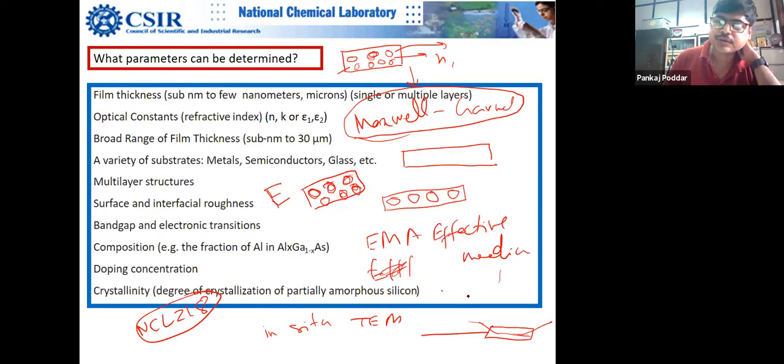Which is there at NCL also. If you are not aware of it, you can check the NCL website. We have a special XPS which will serve your requirement. There is one scientist, Vinod Prabhakaran, B. Prabhakaran, in the catalysis division. You can contact him.